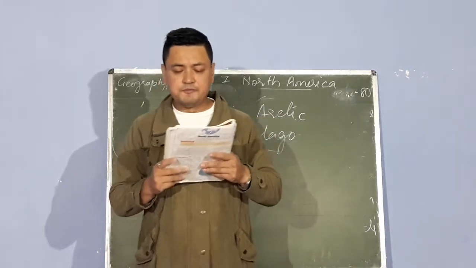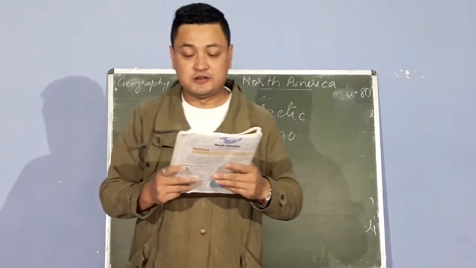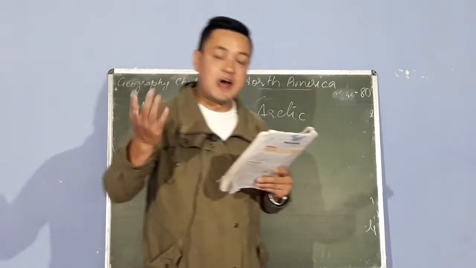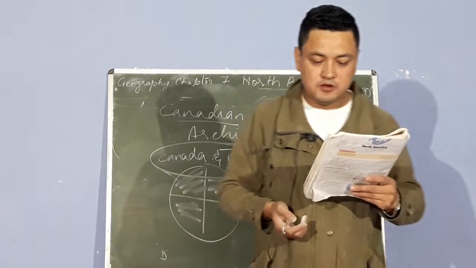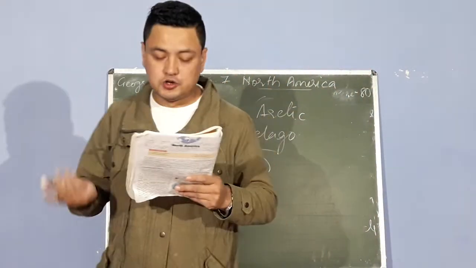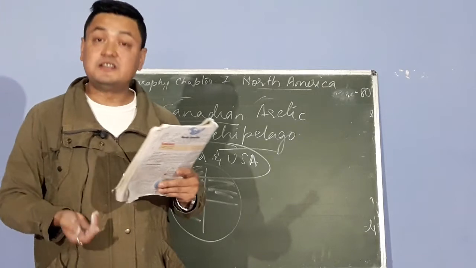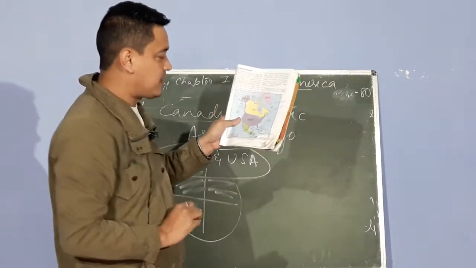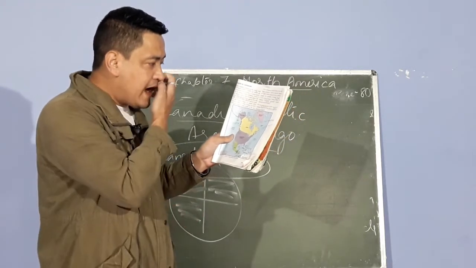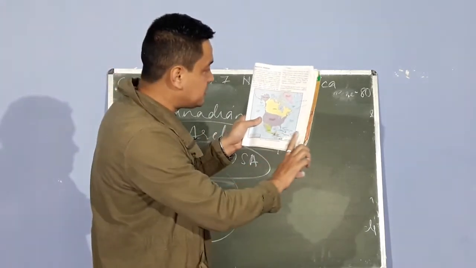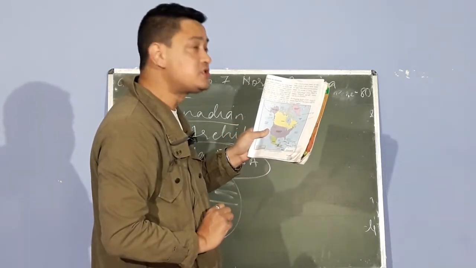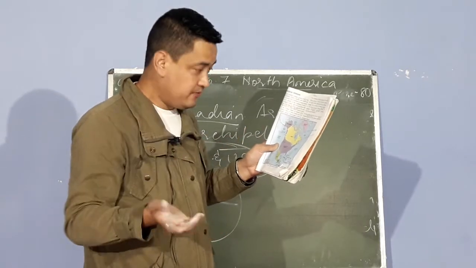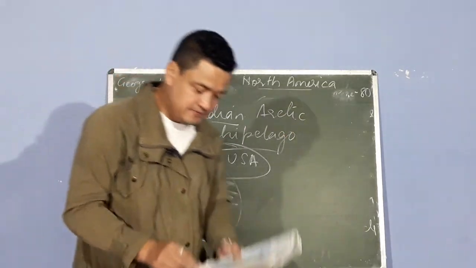The countries of Middle America or Central America include Belize, El Salvador, Guatemala, Nicaragua, Panama, Costa Rica and Honduras. The West Indies also lies in North America. So you can see West Indies is also found on the east side, the southeast side. It includes Puerto Rico, Cuba, Jamaica, Haiti, and Dominican Republic.